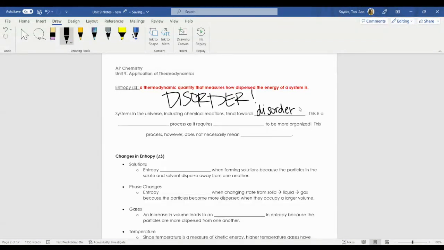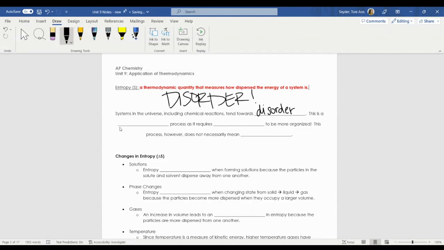It's very easy for people to become disorganized because it doesn't take a lot of energy to just throw things in your bag or on your desk or on the floor of your room. It takes energy, however, to keep things nice and orderly. So the entropy of the universe is constantly increasing because the universe is constantly striving for more and more disorder. And this is something that we're going to look at with chemical reactions in this unit.